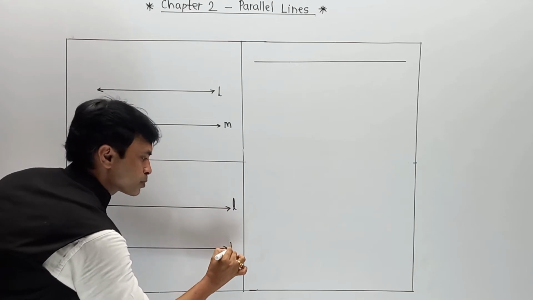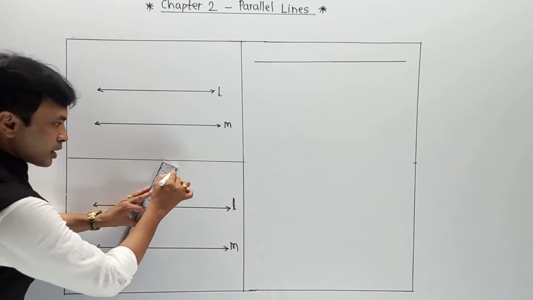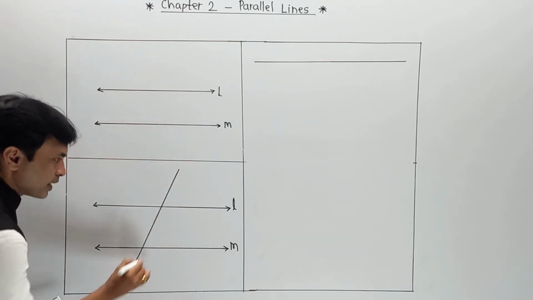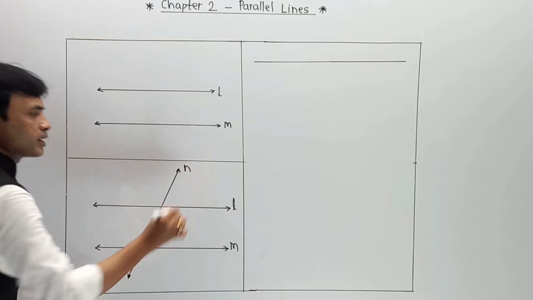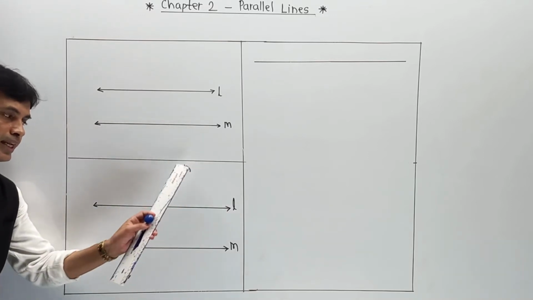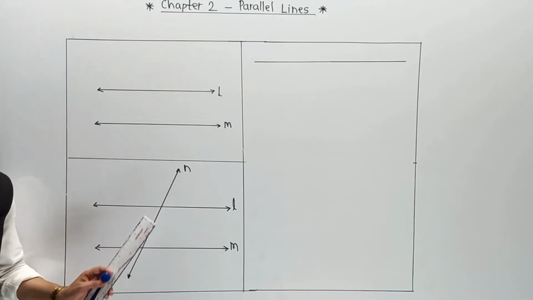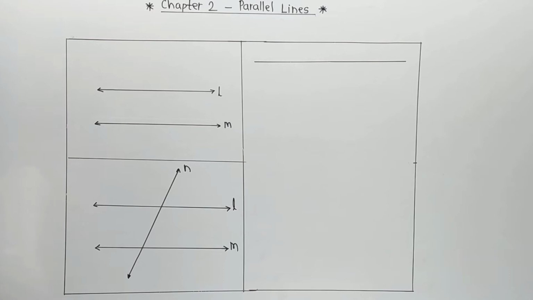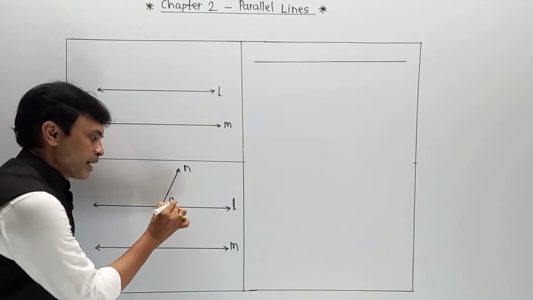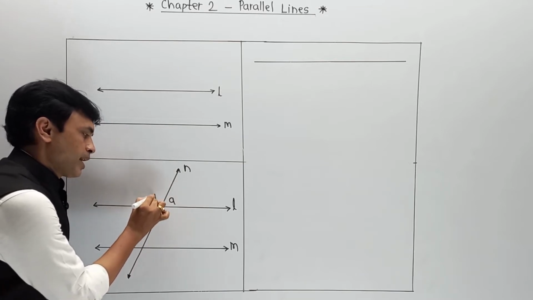Line L is parallel to line M. Now I have drawn one line called a transversal, and I am going to name it N. Now remember, when the first line L intersects N, 4 angles are formed, 1, 2, 3, 4, and I am going to indicate these angles as angle A, angle B, angle C, and angle D.